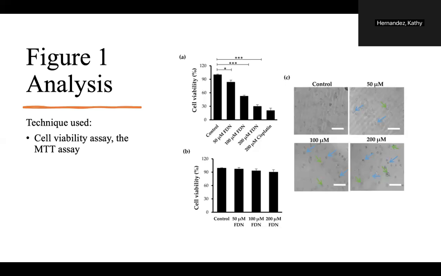So the selectivity also is important because the cytotoxicity towards non-cancerous J774A1 cells suggests that FDN selectively targets cancer cells, which is a vital characteristic for any potential cancer treatment.